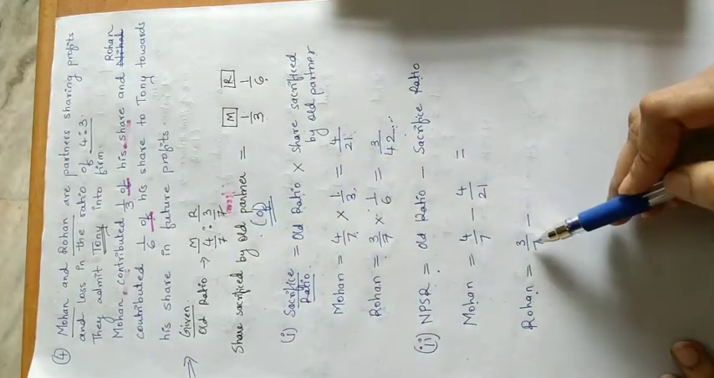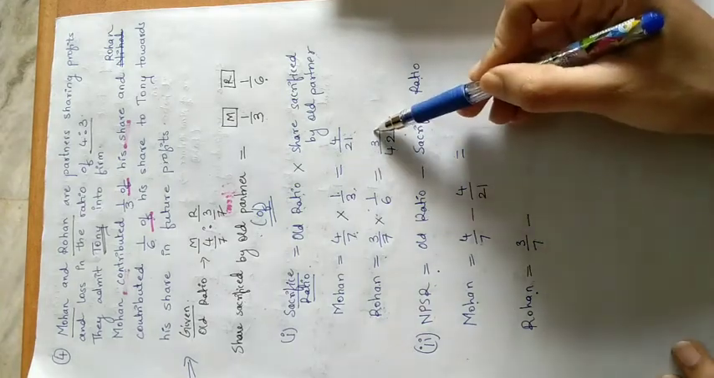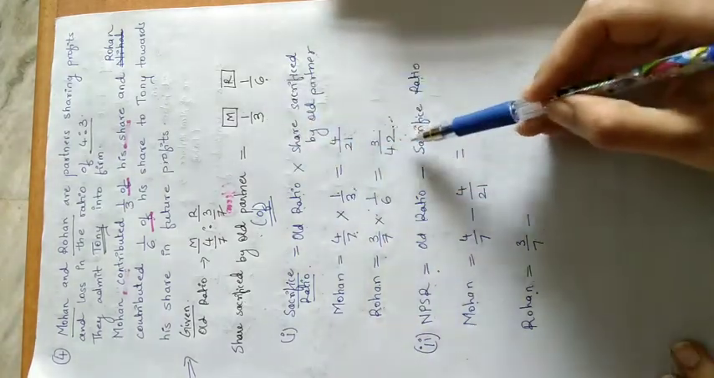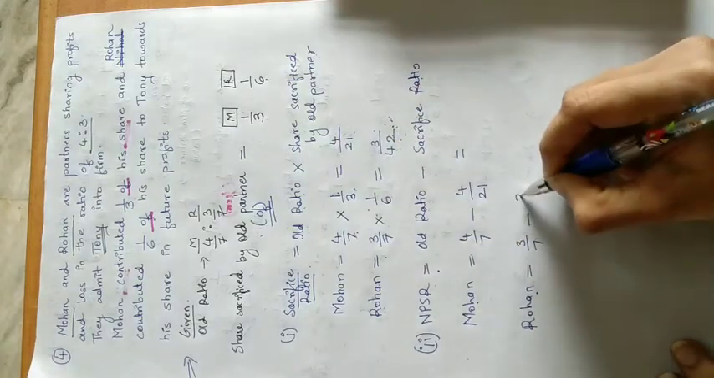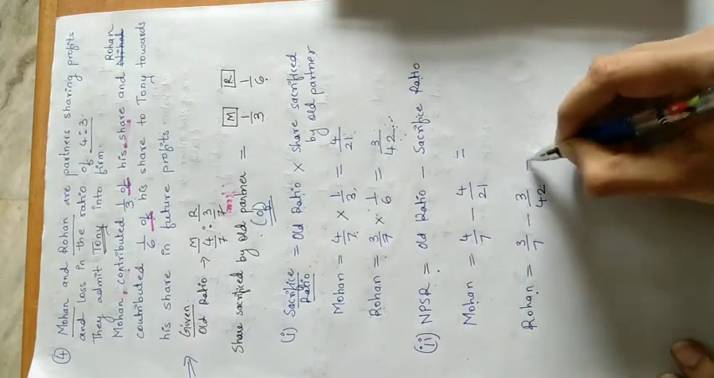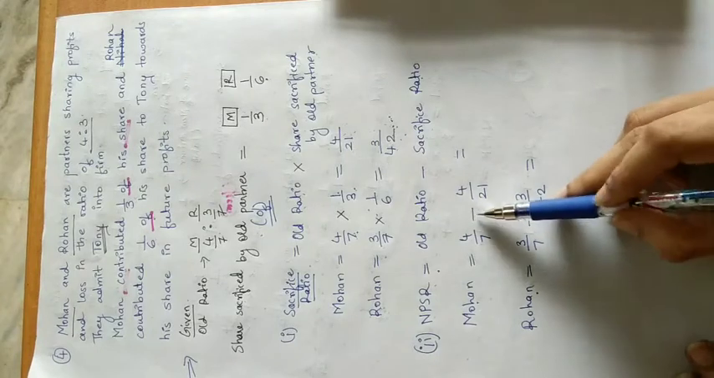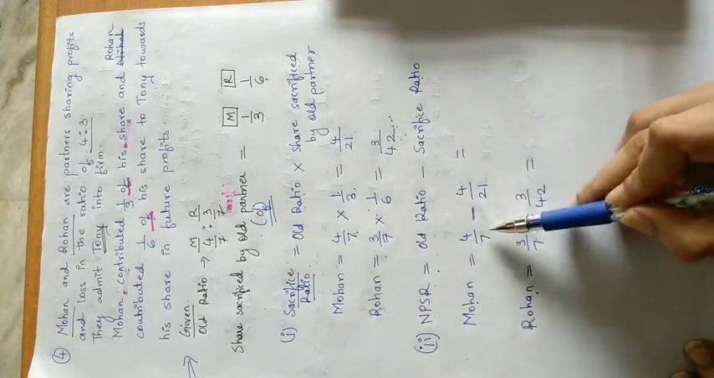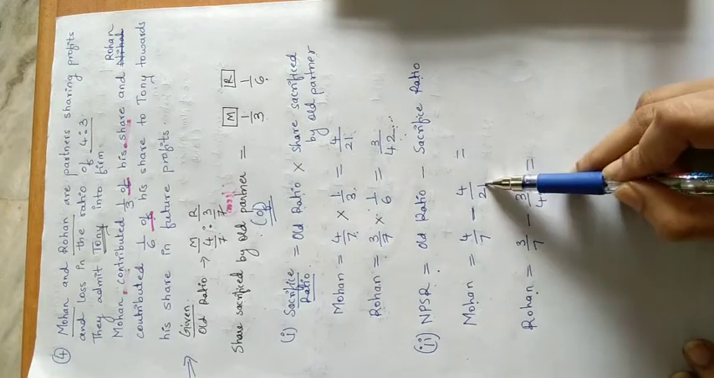And sacrifice ratio of Rohan is 3/42. This we'll write, not this one. We cannot write this one. We have to write this one. Okay, 3/42. Now, since here there is a minus sign and since the denominators are not same, we have to make them equal.